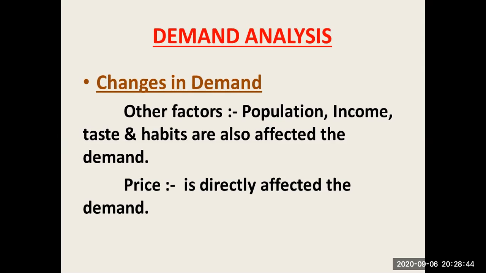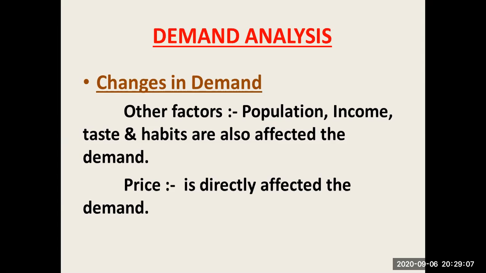But the most important topics are variation in demand and changes in demand. So what is the main difference between these two topics, and which factor will be most affected in the demand? All these things are most important in the third chapter.